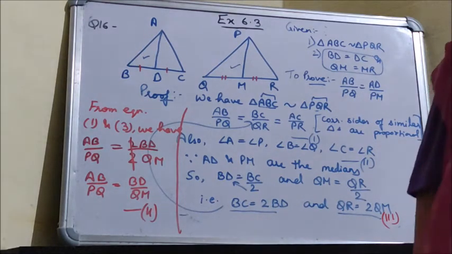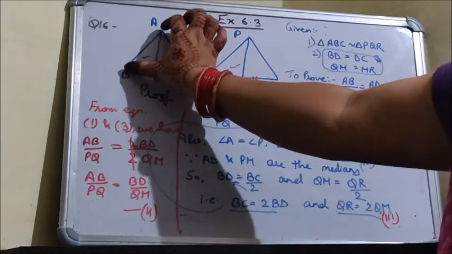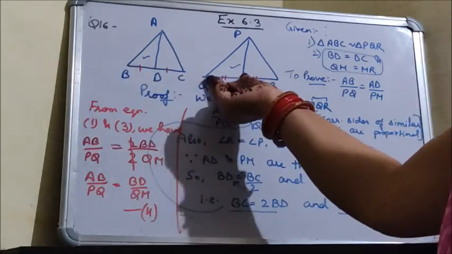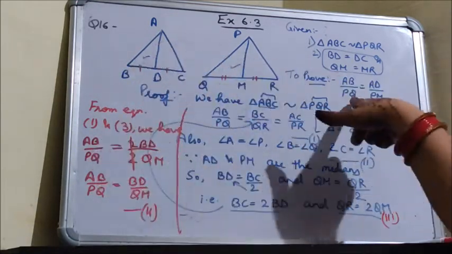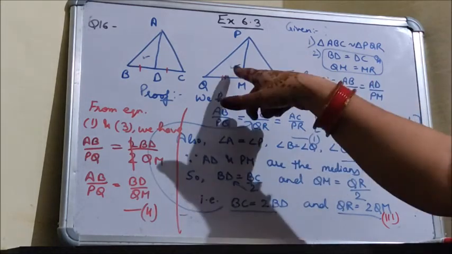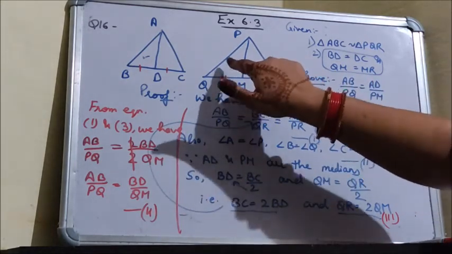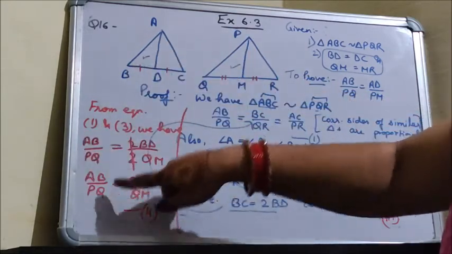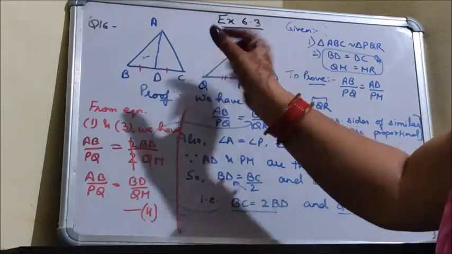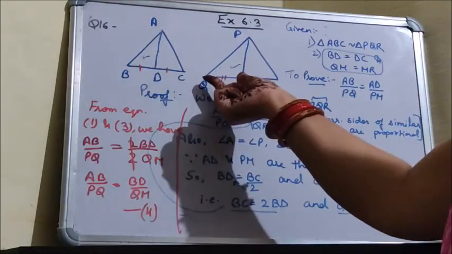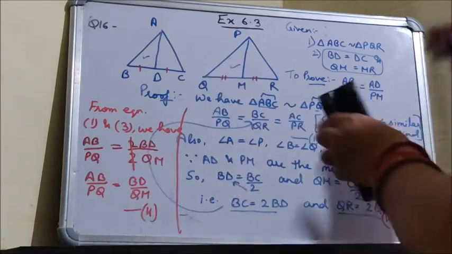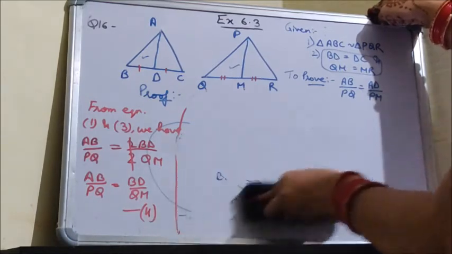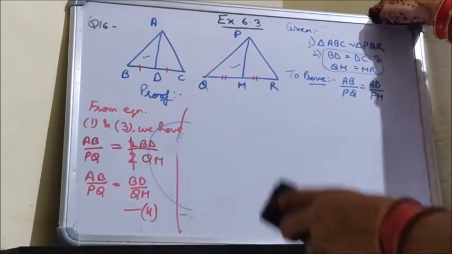So now we have proved that AB upon PQ is equal to BD upon QM. What we were supposed to do, I have explained earlier. Initially we decided that we have to prove this small triangle and this small triangle similar. So for similarity we now have AB upon PQ is equal to BD upon QM, the side of the smaller triangle. Now we can prove the similarity in these two triangles that we decided in the beginning of the question.